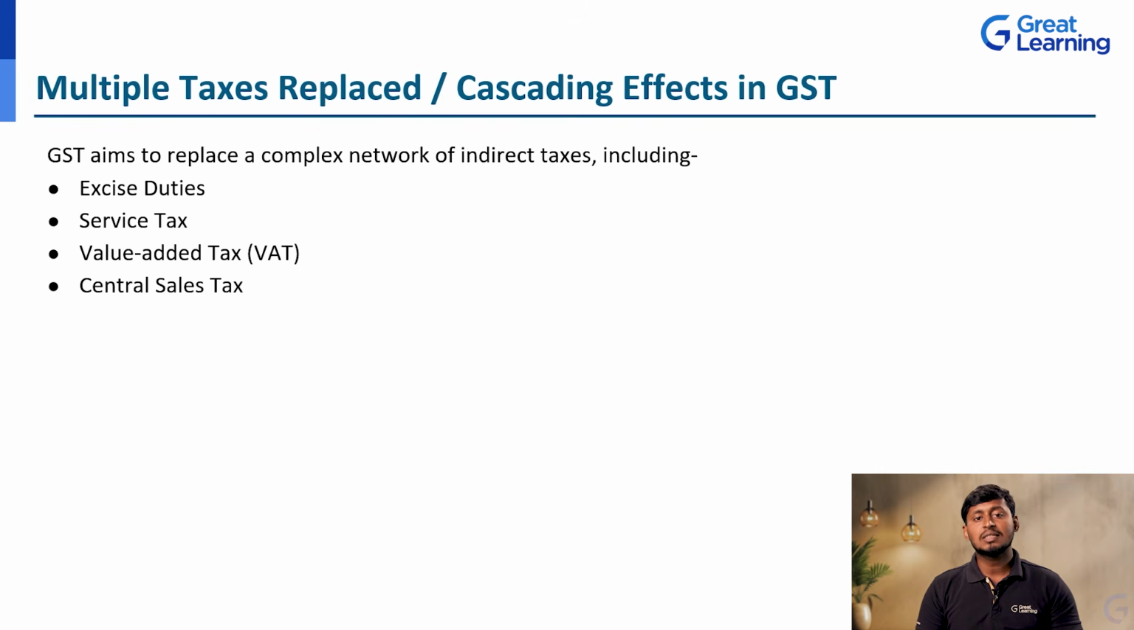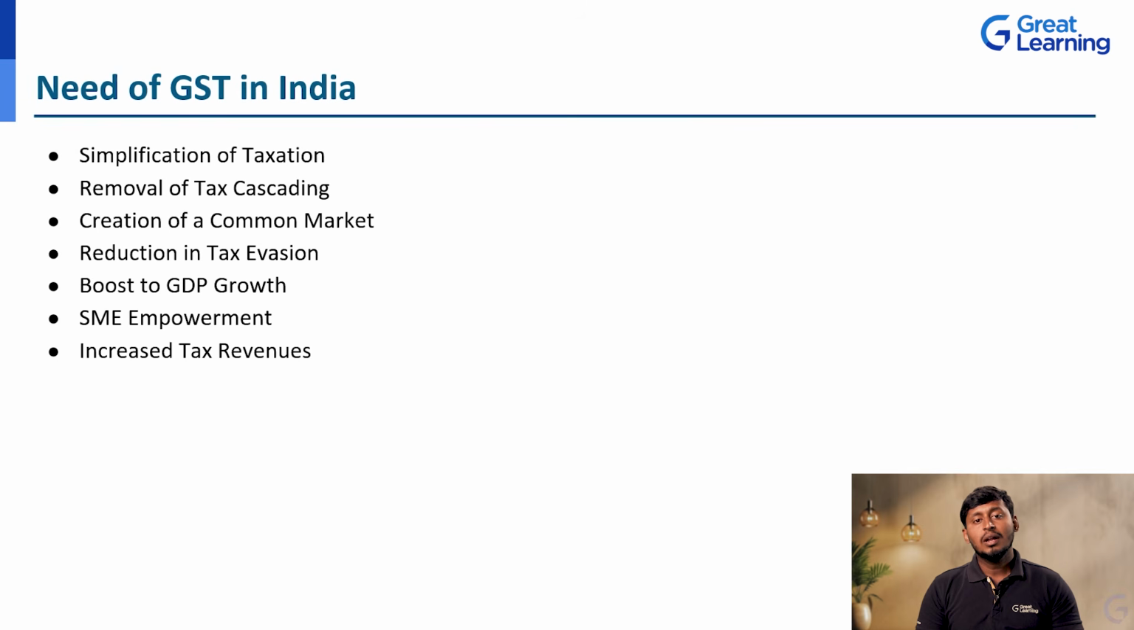So this is the cascading effect implemented after these effects in the GST system in India. Next, needs of GST in India. So what are the needs? Is it required for India to implement this GST system? Yes. Why? Because the first one, the simplification of taxation.